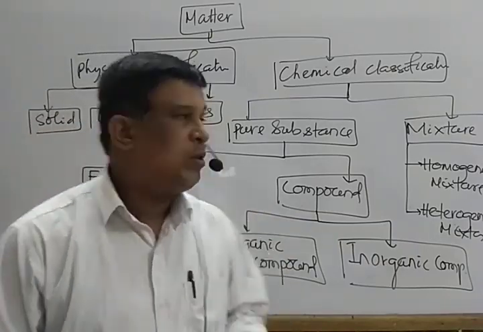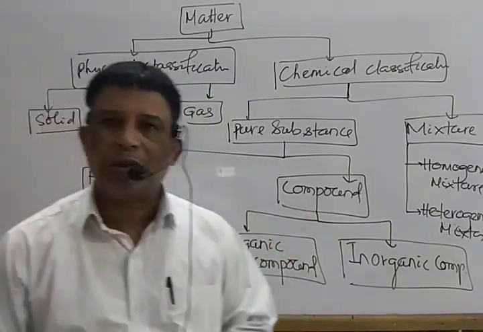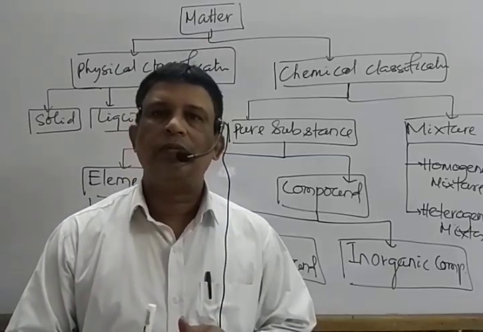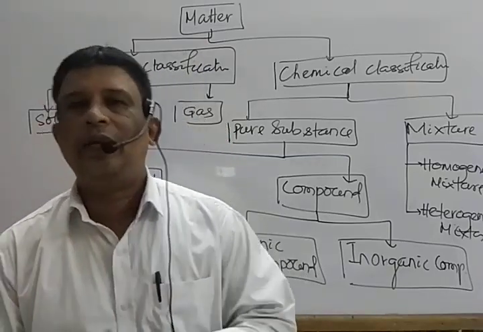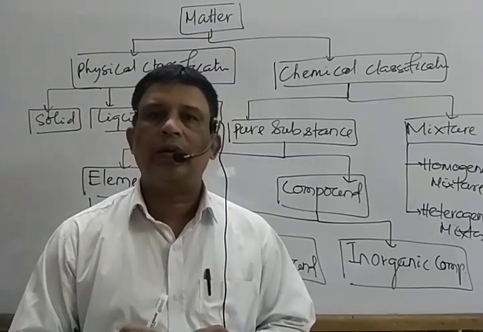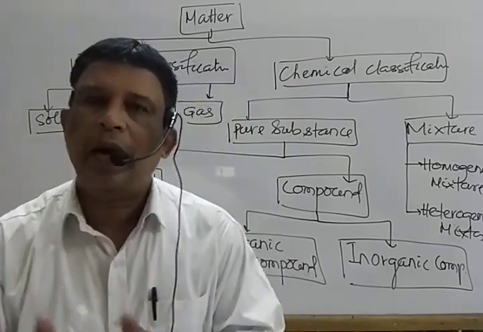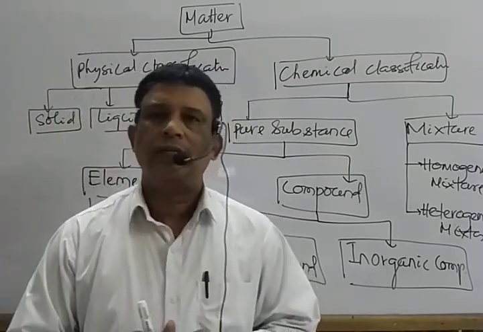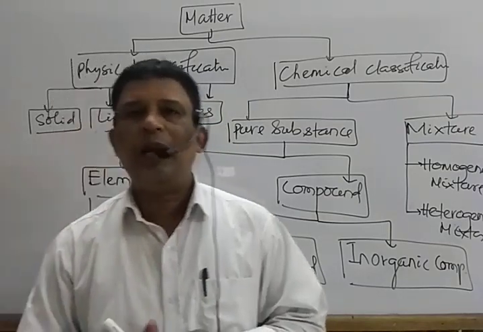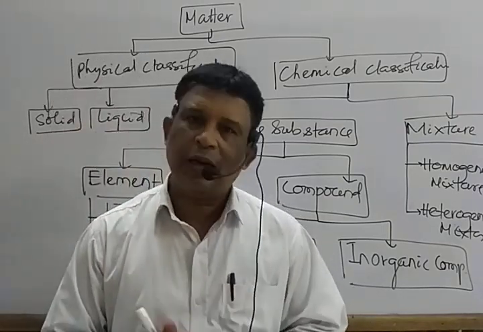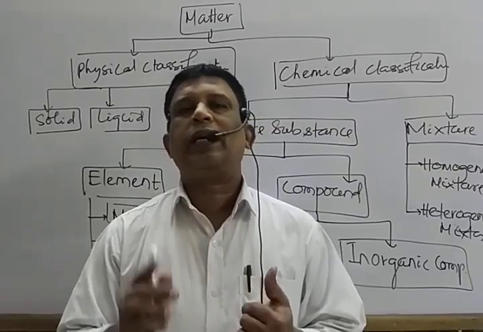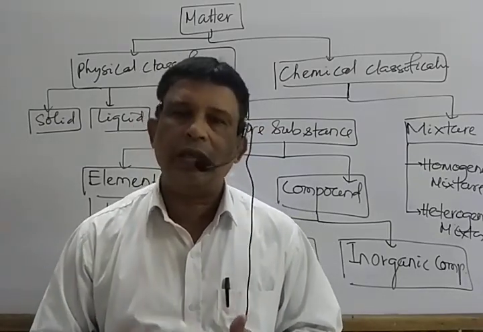Move to the next one, that is known as a compound. A compound is also one classification of pure substance which is made up of two or more types of elements combined together in definite ratio, fixed proportion by mass. Let us consider a suitable example, that is H2O, water. So water may be collected from India, China, Russia.